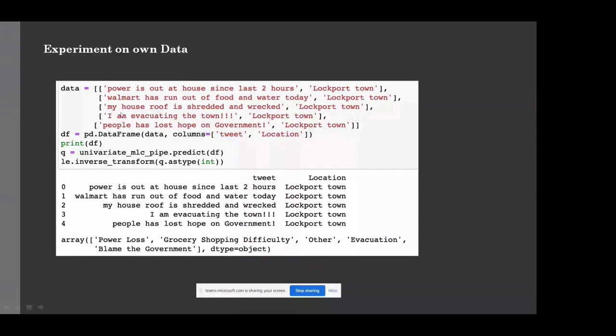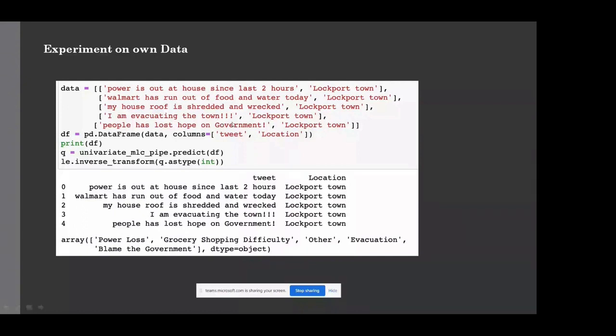But the third tweet, wherein it is my house roof is shredded and wrecked, has to be classified as house damage category, but the model has classified it into the other category. It's because we don't have enough number of records that were created in the house damage category. So that's the reason the model didn't classify it into the correct category. The fourth tweet is that I am evacuating the town.